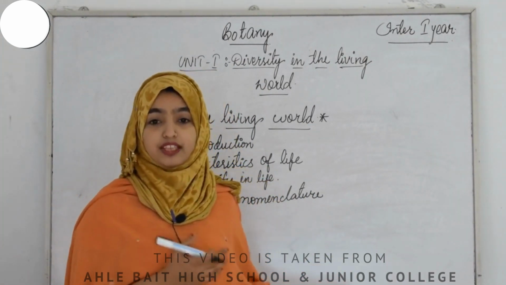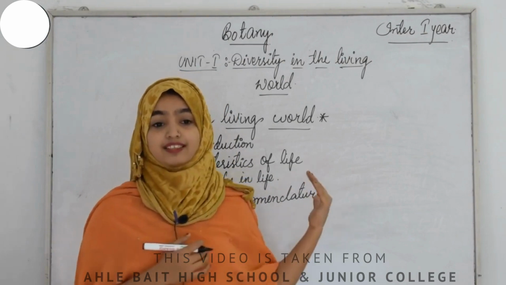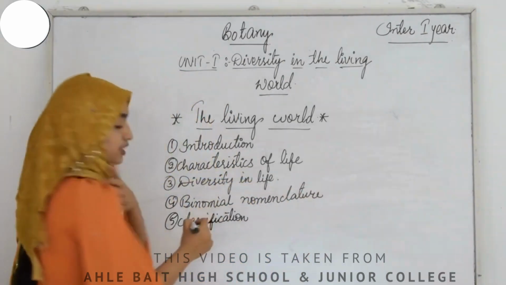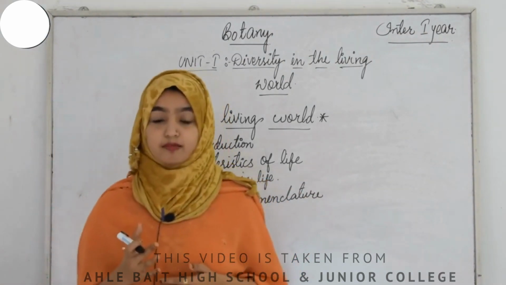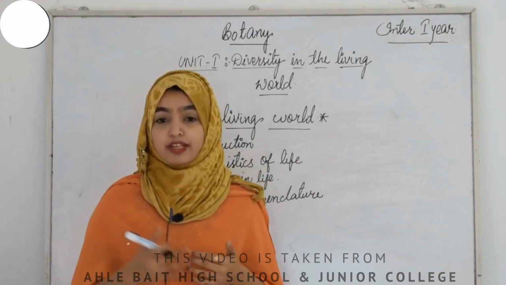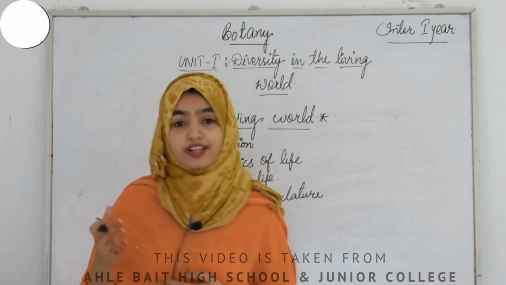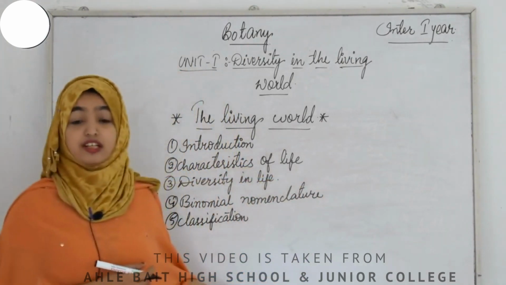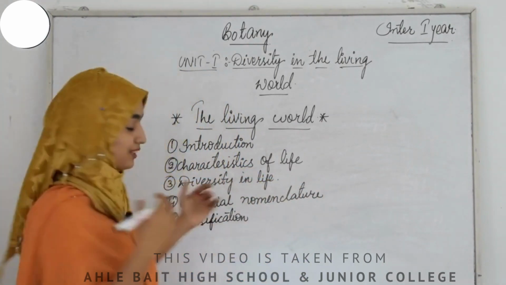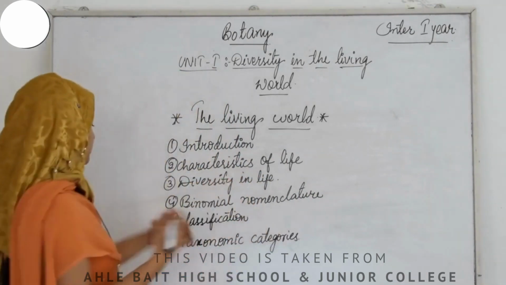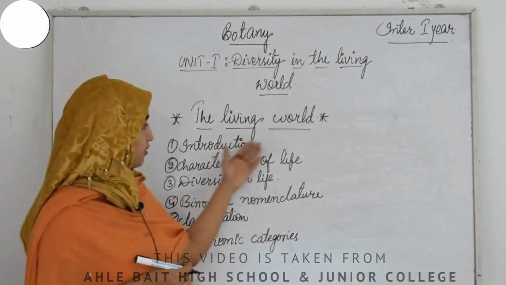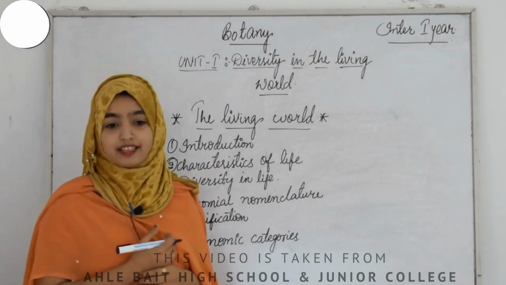Now let us proceed towards the other thing that we have to cover in this lesson, that is classification. That is the classification of organisms based on their characters, which family they belong to, which species they belong to, etc. Now the sixth point is taxonomic categories.